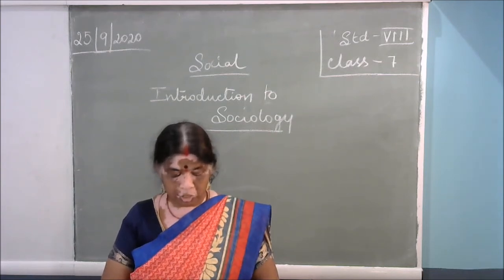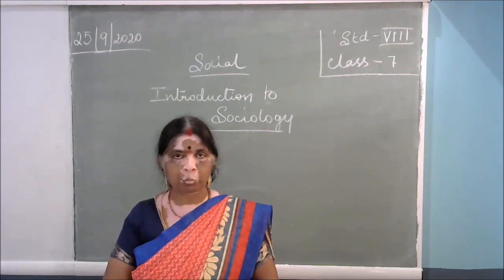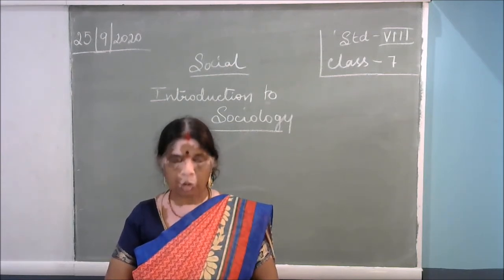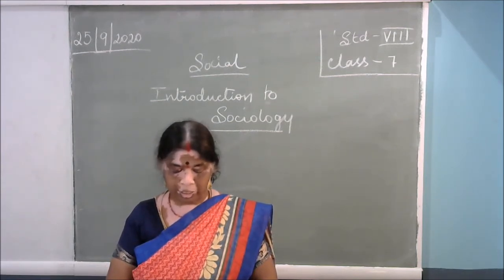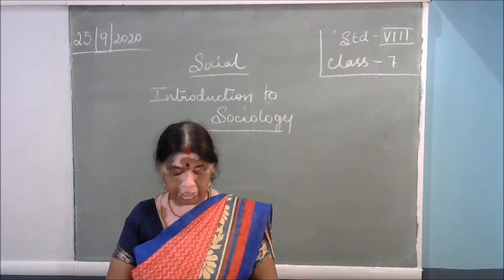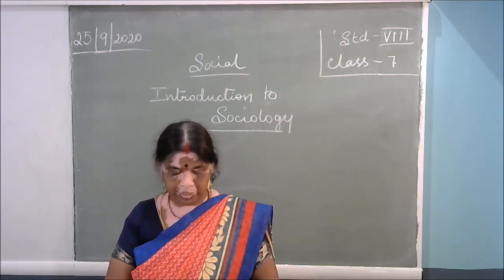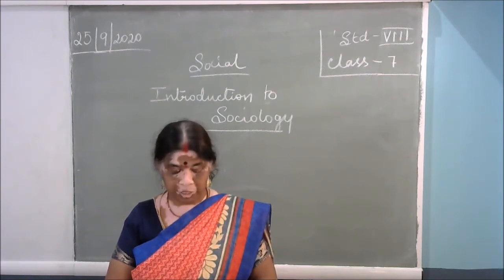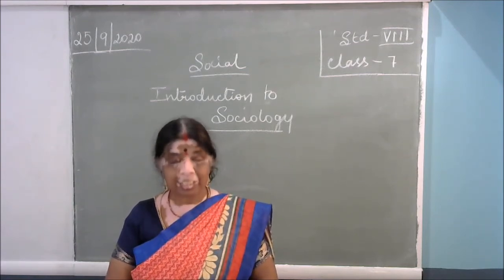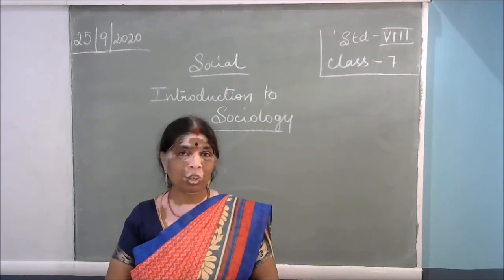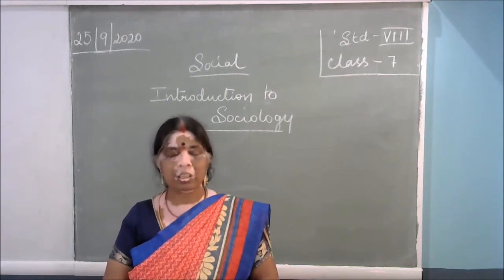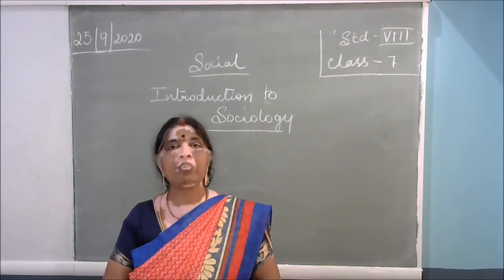Next, the relationship between sociology and anthropology. The relationship between sociology and anthropology is very wide and has been widely recognized. The culture and social part of human beings and its history is studied by anthropology. What does anthropology mean? A person's culture, his part as a human being, and his history, we call the study of anthropology.